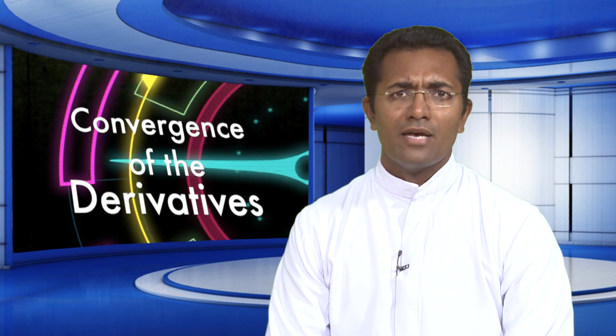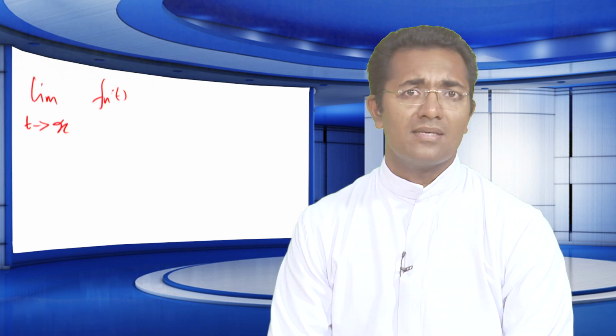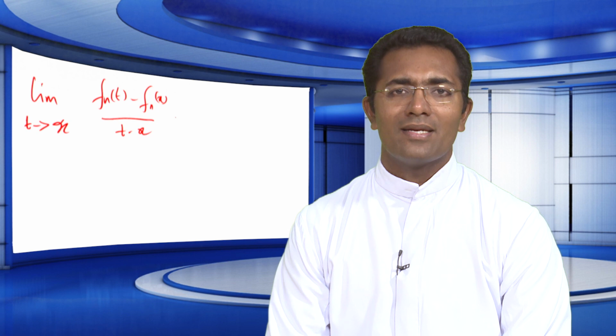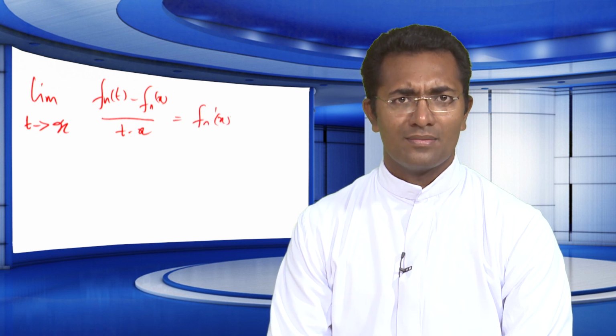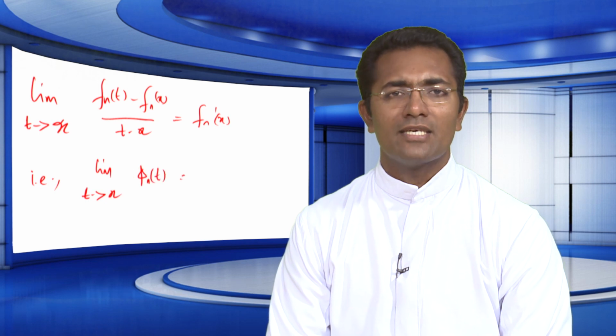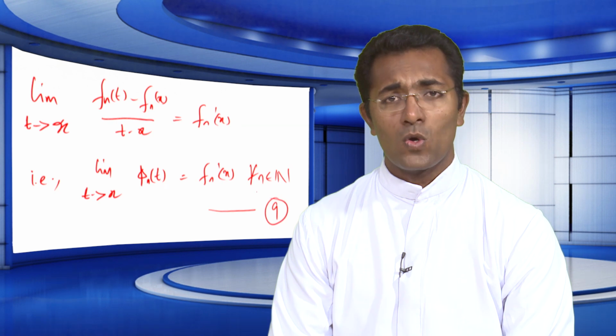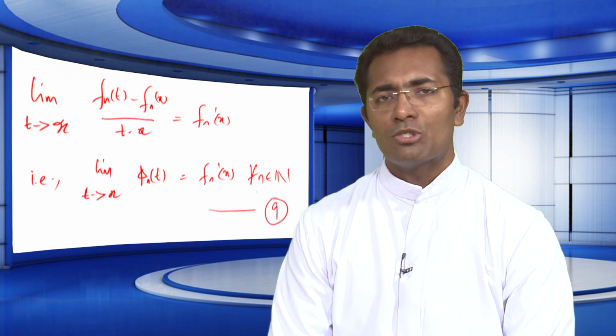Since f_n is differentiable on [a, b], we have limit t tends to x of (f_n(t) − f_n(x)) / (t − x) is f_n'(x). That is, limit t tends to x φ_n(t) = f_n'(x) for all n = 1, 2, 3, and so on.